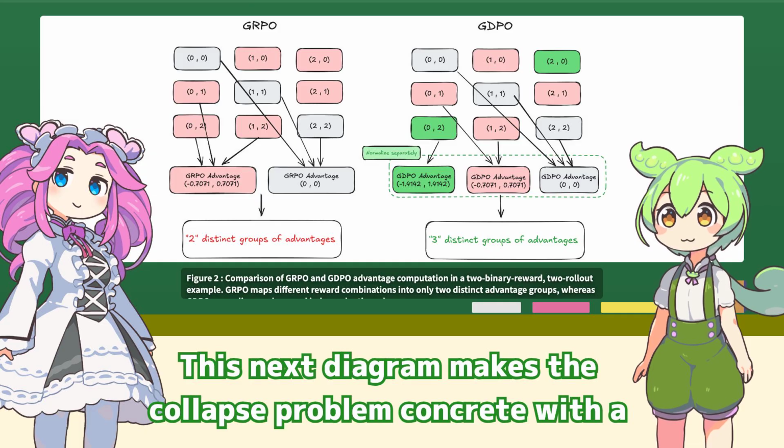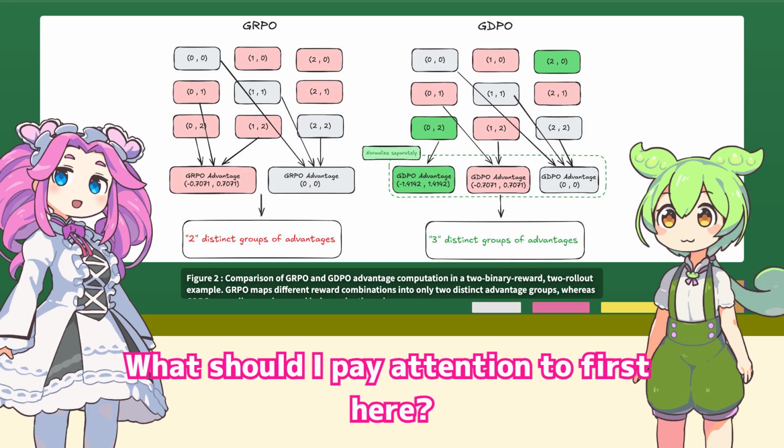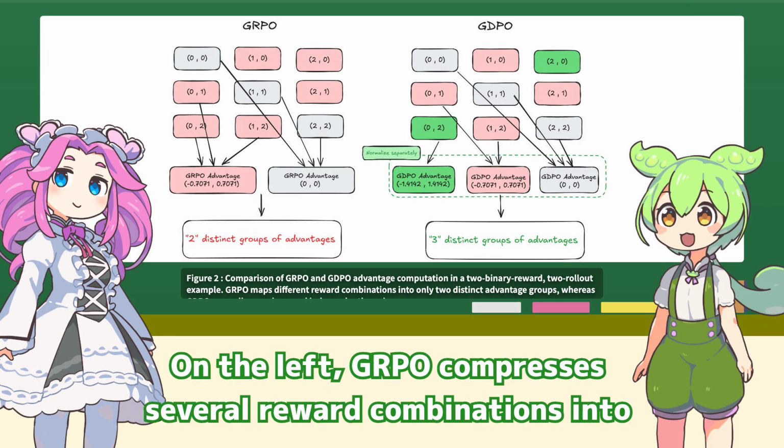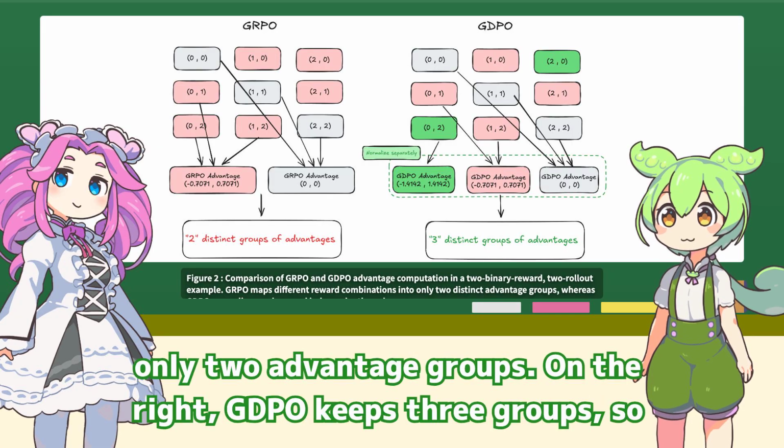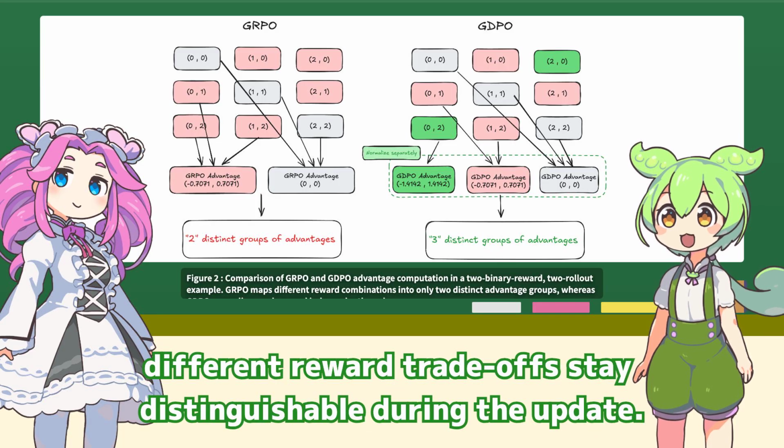This next diagram makes the collapse problem concrete with a tiny example. What should I pay attention to first here? On the left, GRPO compresses several reward combinations into only 2 advantage groups. On the right, GDPO keeps 3 groups, so different reward trade-offs stay distinguishable during the update.